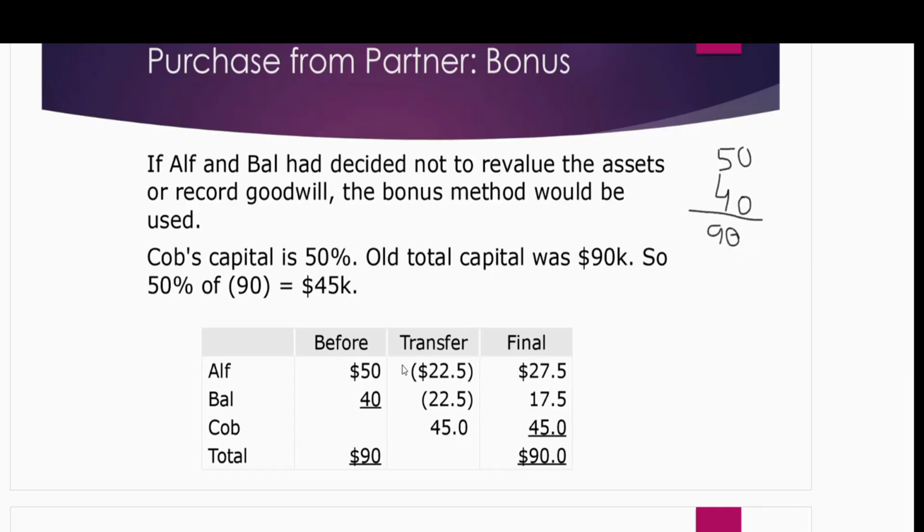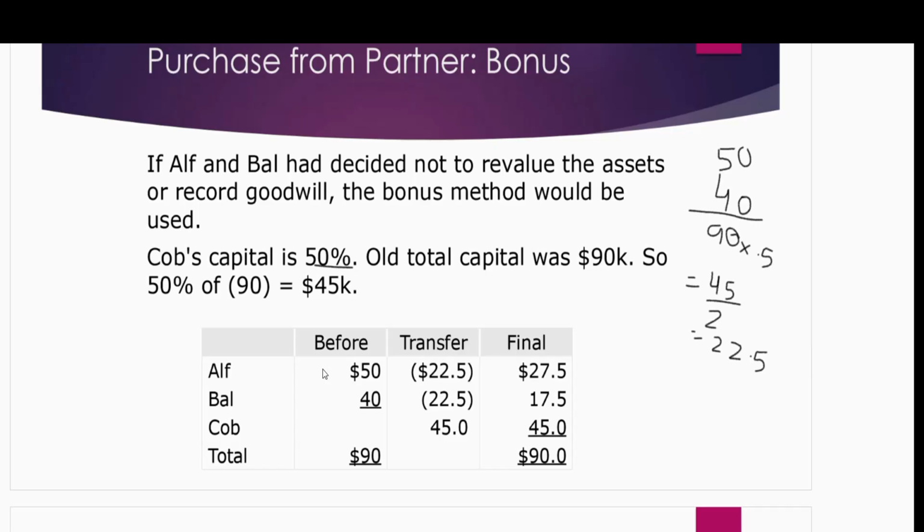If Co wants 50% of it, I will multiply 90 with 0.5, so 45. He wants a capital of 45 from both of the partners, because they took money from him. So if he wants 45, each partner will sacrifice 22.5 of his capital.